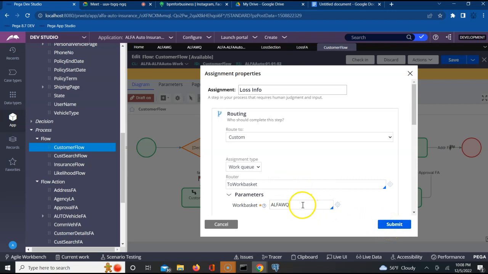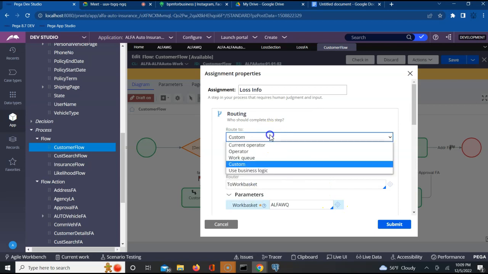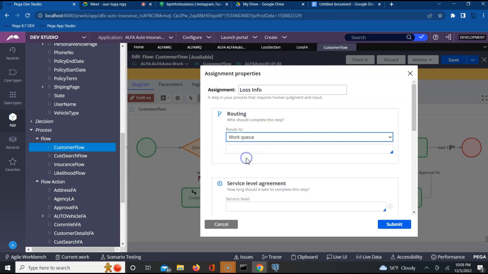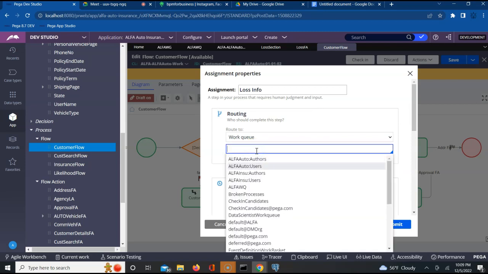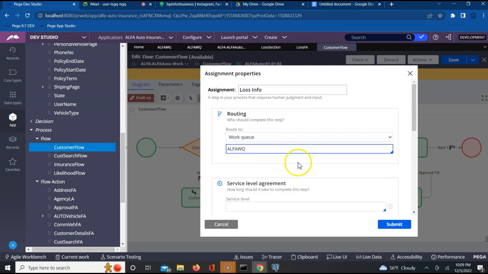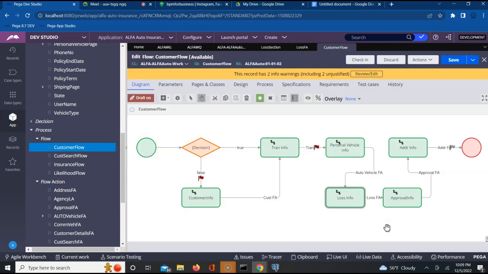So let us do this, or anything is fine. Let's start with this thing. To work queue. Work queue is nothing but Workbasket. See, when you choose work queue, custom to Workbasket, and then it gives you that. I have to choose work queue here. See, again, it will be routing to the same thing. Submit. Perfect. Our changes on the UI are done.